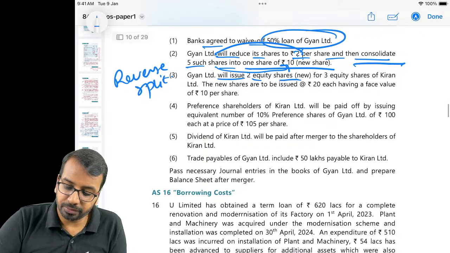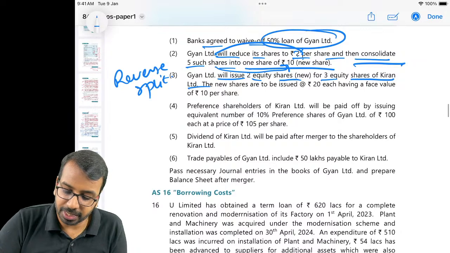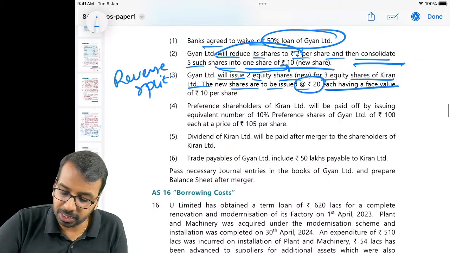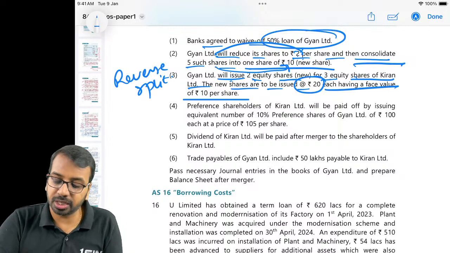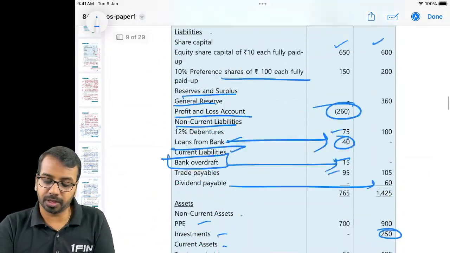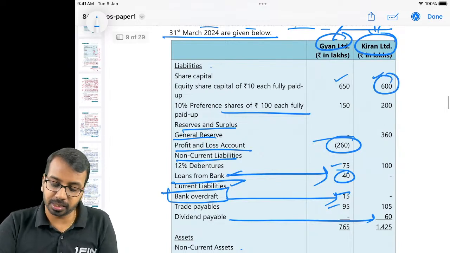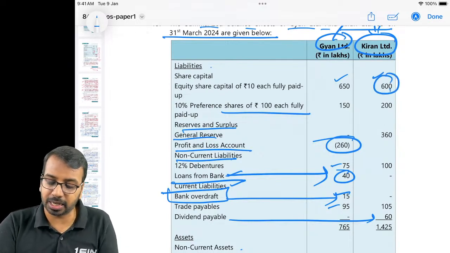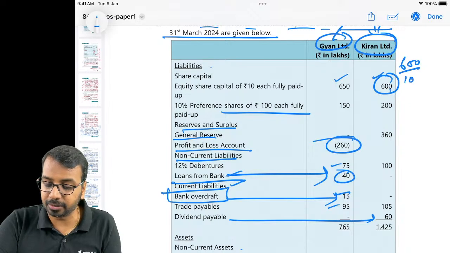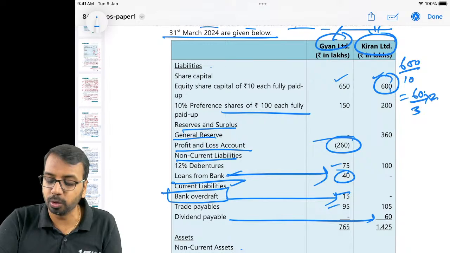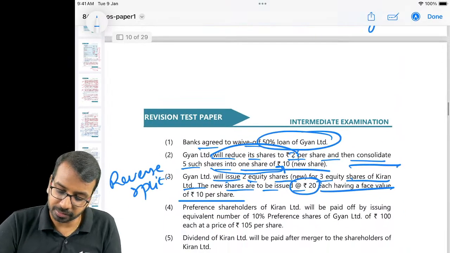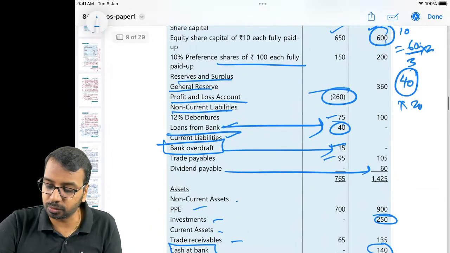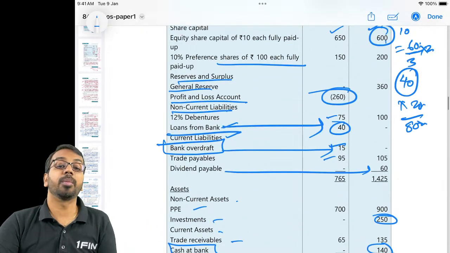GAN will issue 2 equity shares for 3 shares of Kiran Limited. New shares are to be issued at 20, each having a face value of 10. GAN will issue 2 for 3 shares of Kiran. So, how many shares of Kiran are there? 600 is the total value, 600 lakhs. So, 600 divided by 10, you have 60 lakh shares. 60 divided by 3 multiplied by 2 is the number of shares, that is 40 lakhs. Valued at what amount? Valued at 20. So 40 lakhs into 20, 800 lakhs is the purchase consideration.